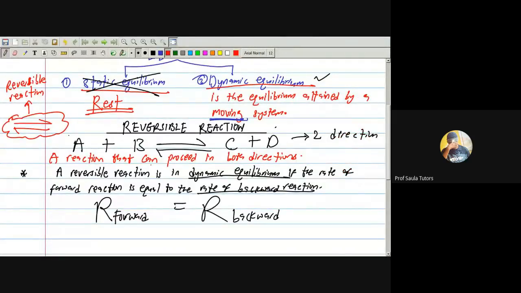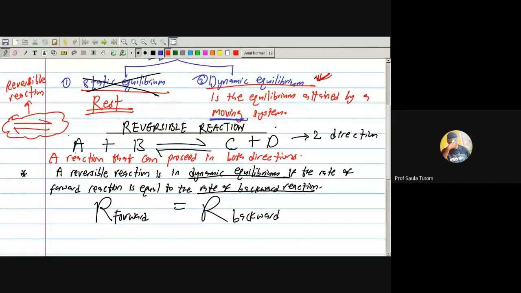So when do we say this reversible reaction is in dynamic equilibrium? Pay attention that throughout this topic, I won't be talking about anything static, because this chemical reaction keeps occurring, it keeps moving, it's not at rest. If I'm referring to equilibrium, have it in mind that I'm referring to dynamic equilibrium. We are not doing static equilibrium here; that one, you do in physics. We are looking at a system that is moving: the way A and B are forming C and D, and the way C and D are going back to form A and B.